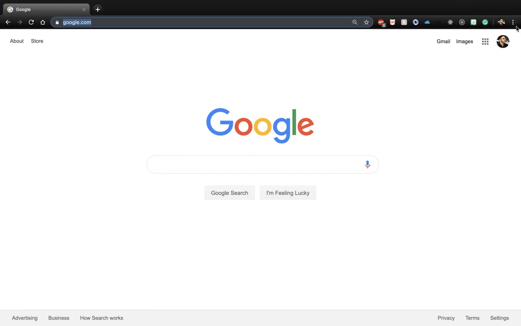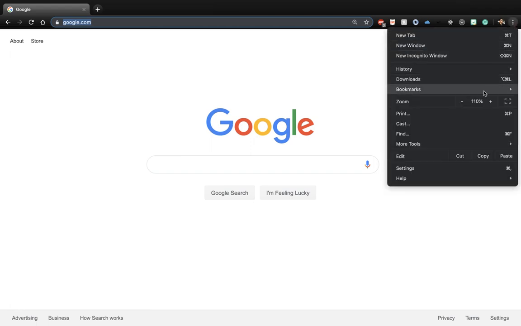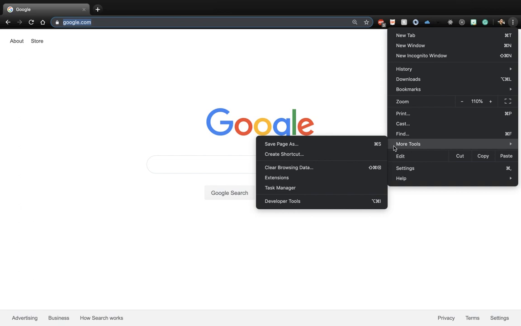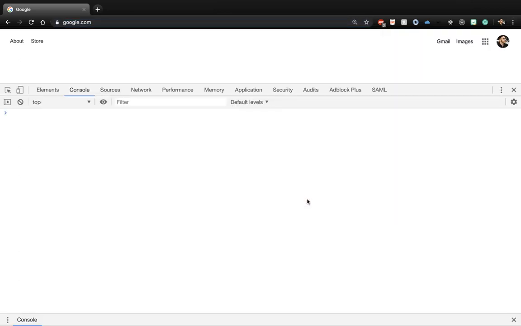So we can click on the three dots, the options menu, and we can go to more tools, and the last option is the developer tools. So we can click that, right? And it opens this view. Your view might be a little bit different, but we're interested in the console tab, right? And this is very, very helpful, not just for beginners, but we developers use it literally all the time to debug things. But anyway, we're going to start using the console.